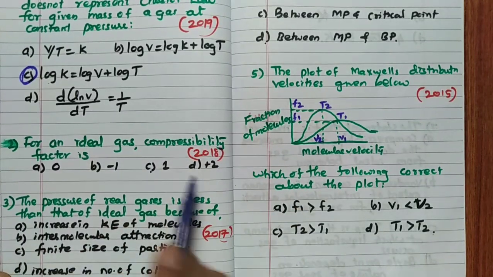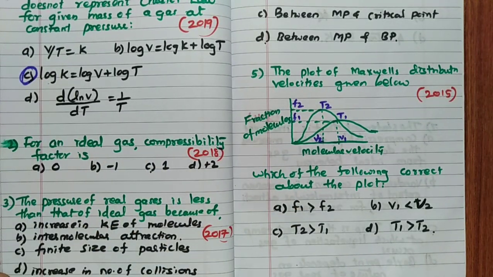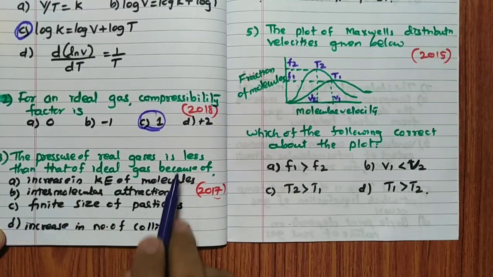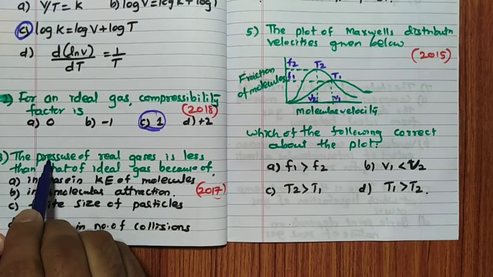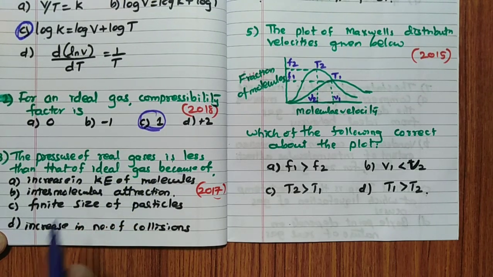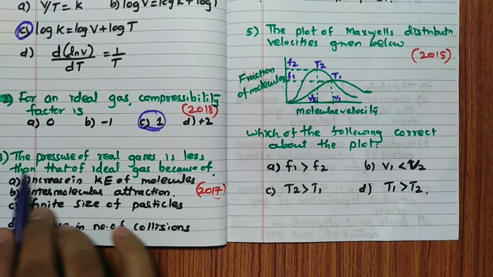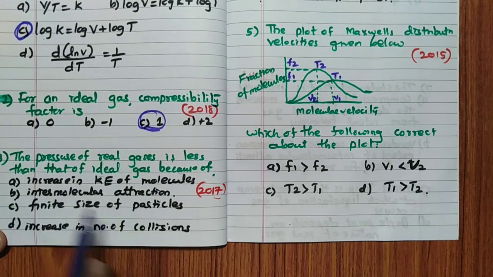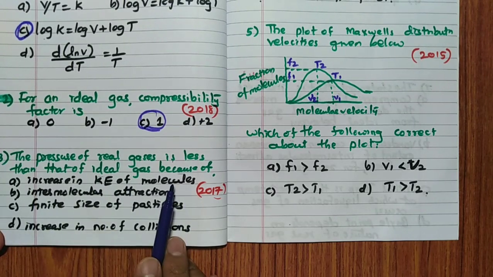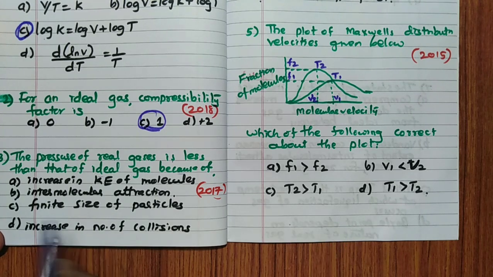For an ideal gas, very simple, compressibility factor is how much? Yes, very good, 1. The pressure of the real gases is less than that of the ideal gas because of, remember, increase in kinetic energy of the molecule? Remember, if kinetic energy increases, pressure should be more, since the number of collisions increases. Hence, this is not the answer.